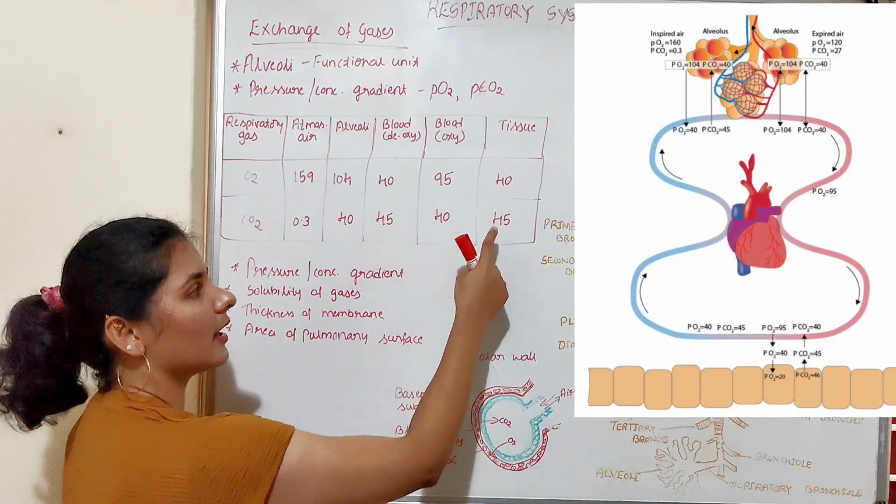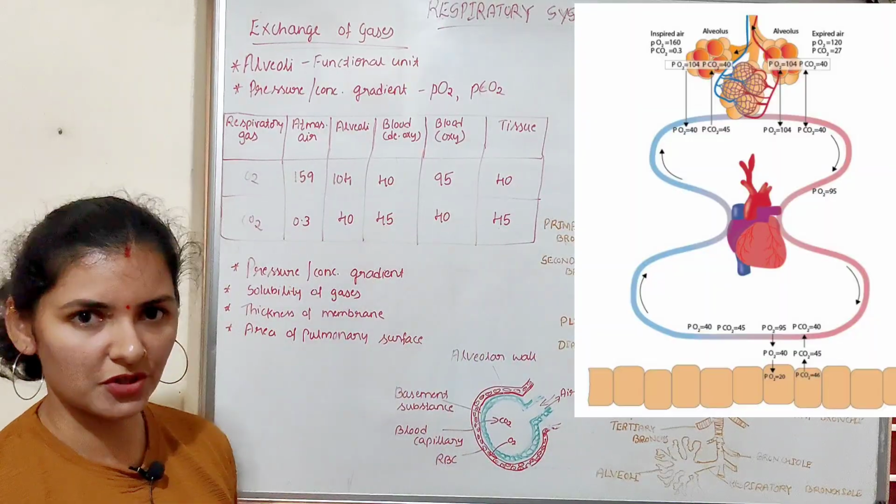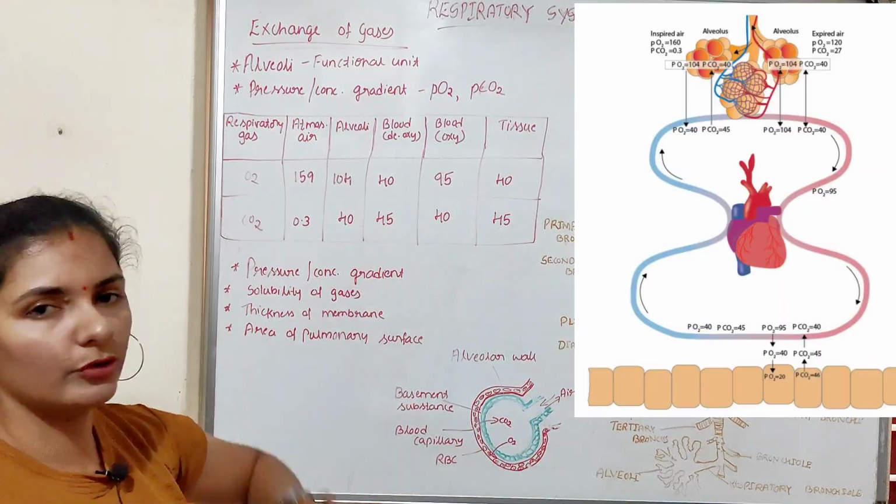So obviously the carbon dioxide will move from a region of high concentration to a region of low concentration, that is from the tissue into the blood.